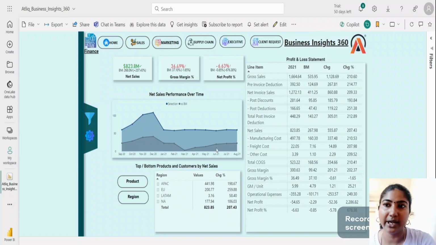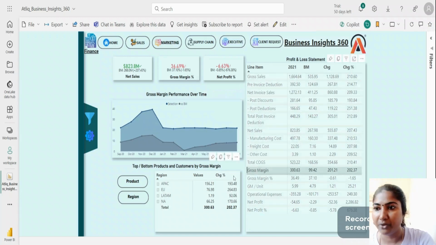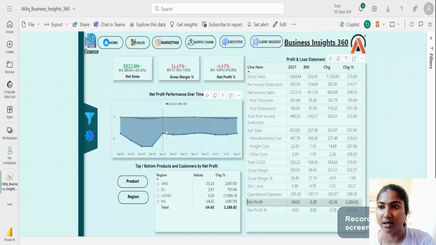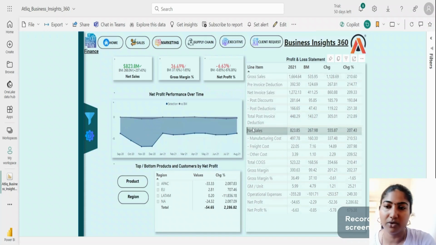This is the chart I have created for seeing the performance over time. We can see this chart for various line items. Like if you want to see the gross margin performance over time, we can see the changes, and if you want to see the net profit, we can see the changes here. Likewise, we can see its performance over time.